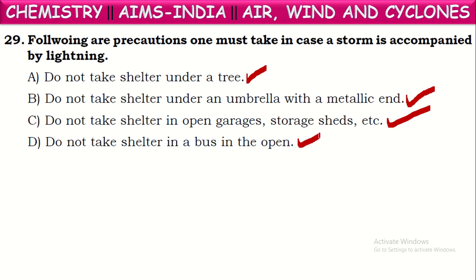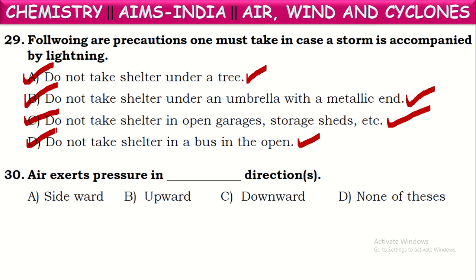It is also correct. So the best thing is to stay home and stay away from metallic doors and windows. That is the safest thing we can do when a storm accompanied by lightning is occurring. So these are all the things which we should not do while a storm is occurring. Okay, these are the precautions which we have to take. So these all are correct now.